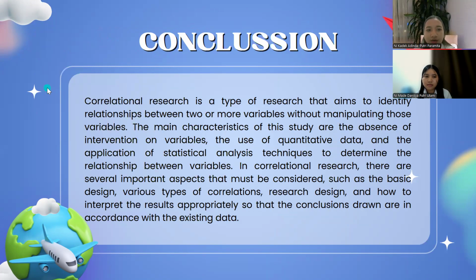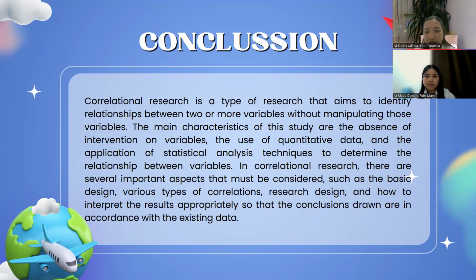The conclusion is that correlational research is a type of research that aims to identify relationships between two or more variables without manipulating those variables. The main characteristics of this study are the absence of intervention on variables and the use of quantitative data and the application of statistical analysis to determine the relationship between variables.